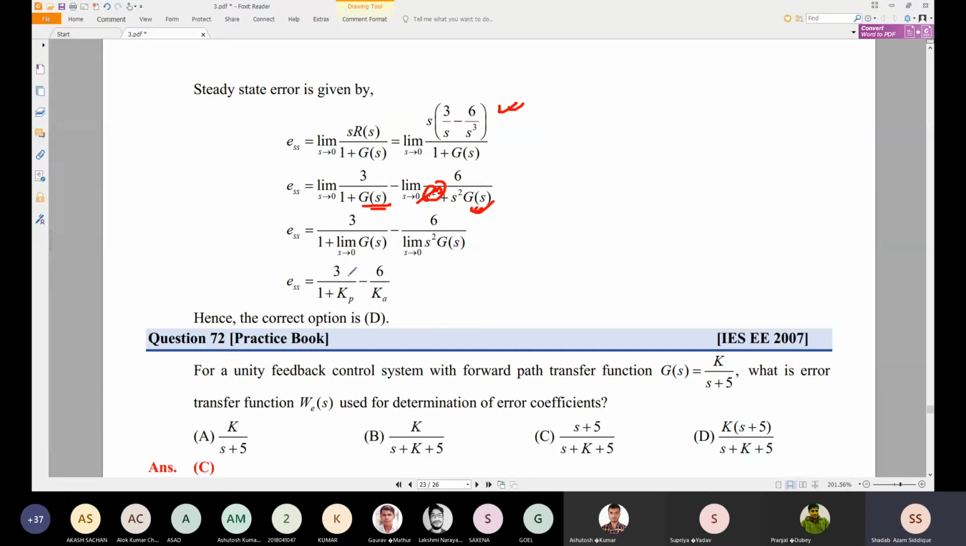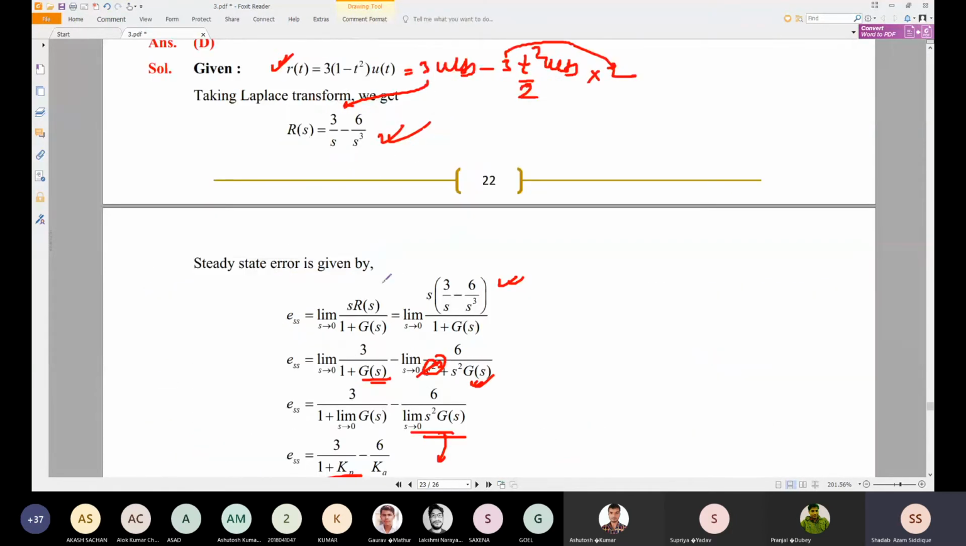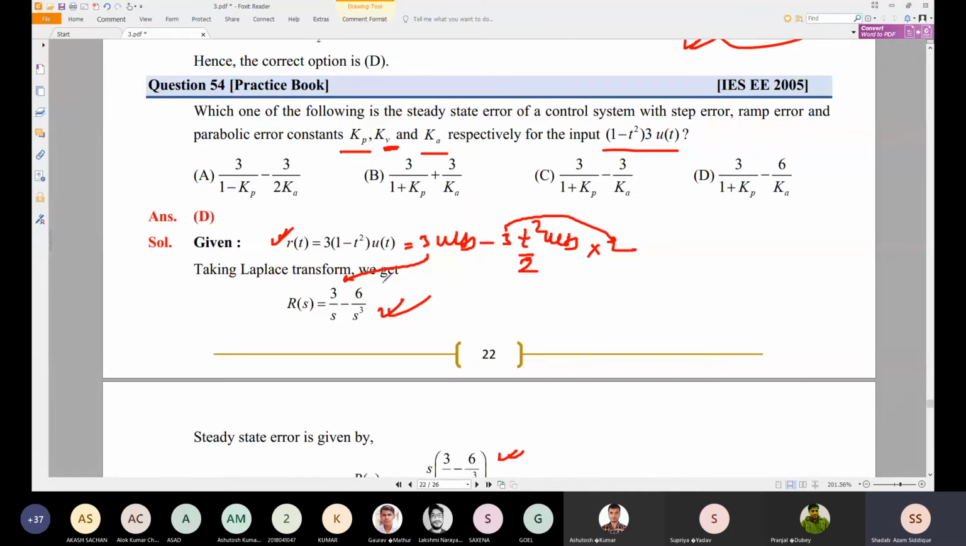What is the value? We will get 3 divided by 1 plus Kp, and this will become minus 6 divided by Ka, because this s square G(s) is nothing but the acceleration error coefficient. So acceleration static error coefficient, and this is the position error coefficient. So this is 3 divided by 1 plus Kp, and 6 divided by Ka. So that is the option which is given here. So you can find it out. I hope this is clear to you.